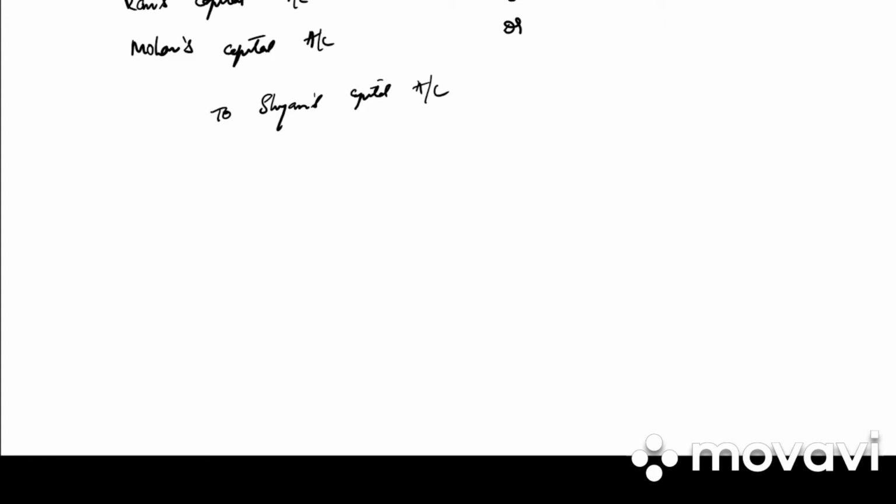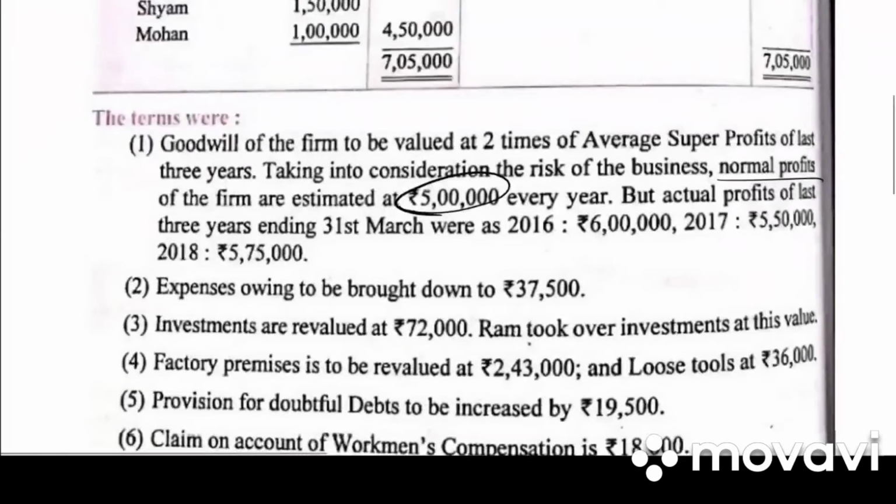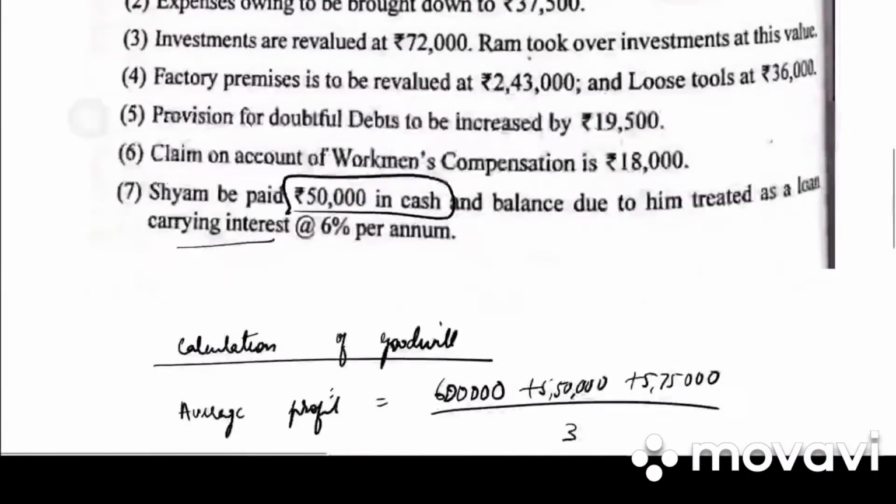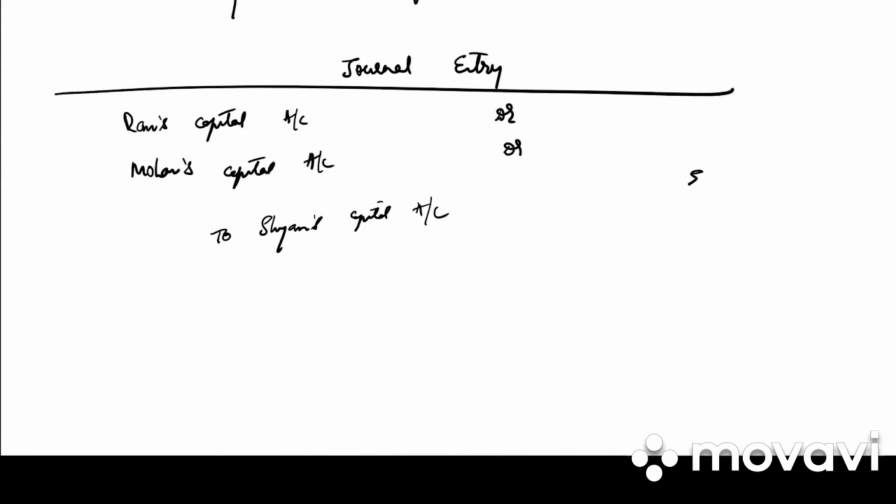Your new ratio has not been given. So what will be the gain ratio? Only old ratio has been given. So Shyam would be cancelled. It is 3:1. So what is the goodwill? 50,000. 50,000 into 3 by 4, 37,500. And 50,000 into 1 by 4, it is 12,500.